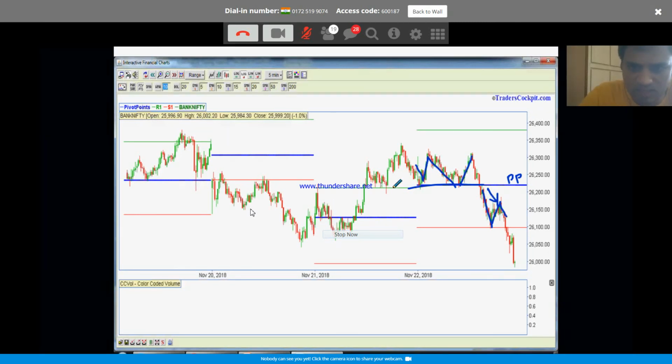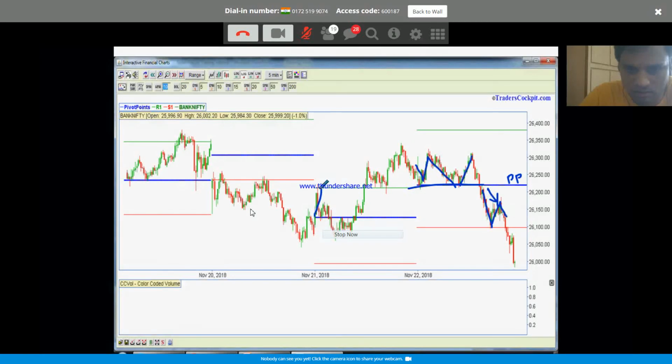The previous day, this is probably Thursday, this is S1, R1, right? It broke out from the R1, came back to R1. Here this is the pivot point. This is R1.